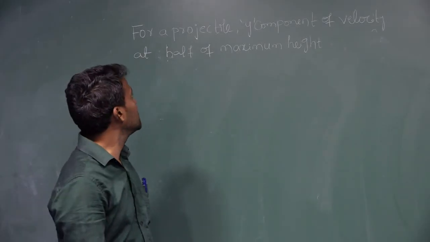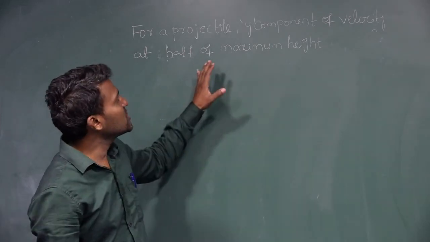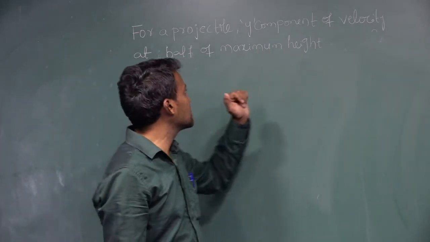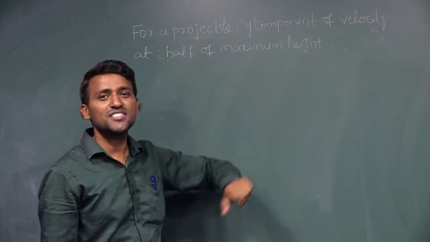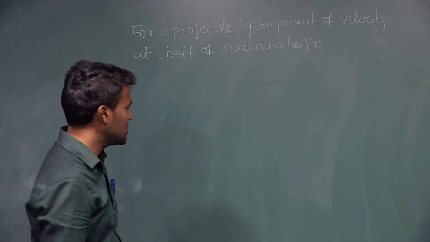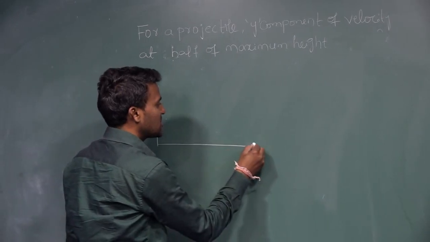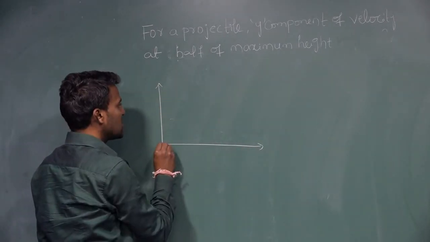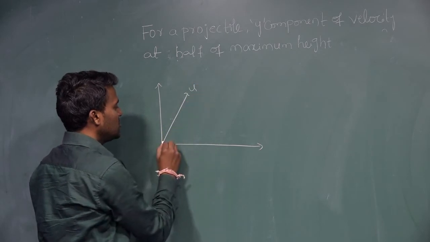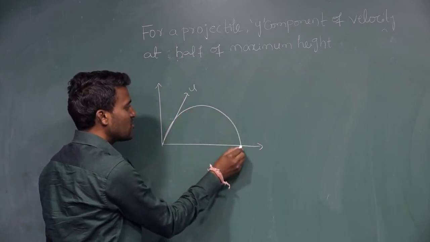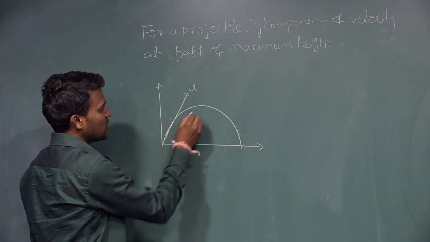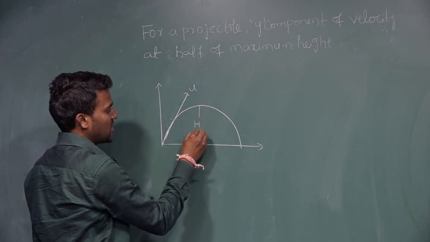Student, for a projectile, we have to find the y component of the velocity at half of the maximum height. We know the maximum height equation. When an object is projected with a velocity u, it reaches the maximum height. This is the maximum height we are writing.